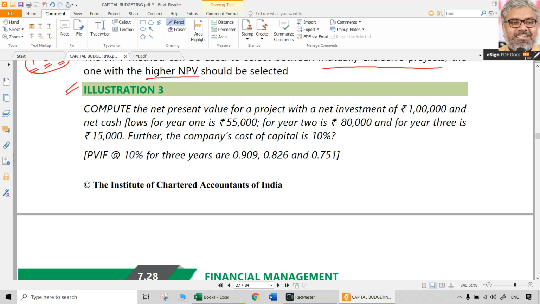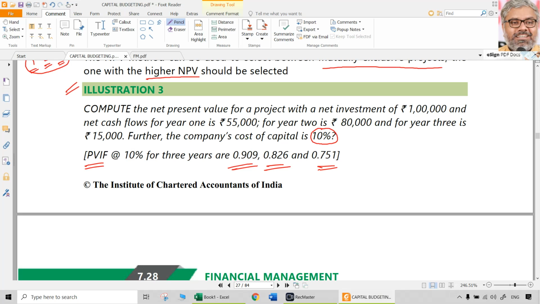In the question we first have to identify what our discount rate is. How is it calculated? We don't care. It is given as 10%, that's all. And PVIFs at 10% are given already. When they are given in the question, as they usually are, you have to use them only. Don't calculate separately. That would not be a correct idea.